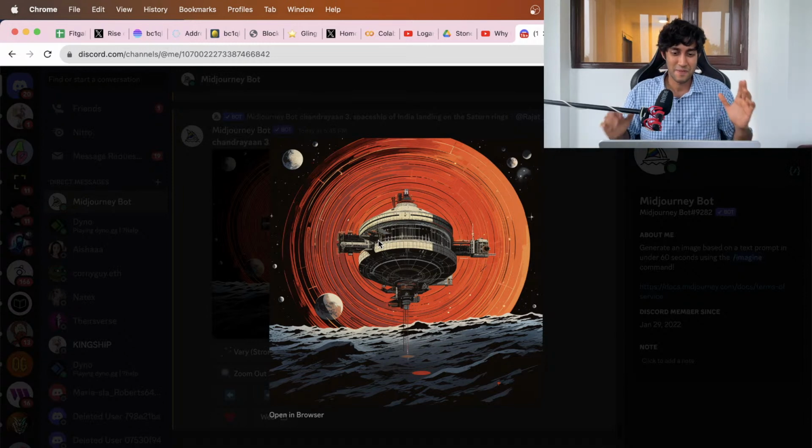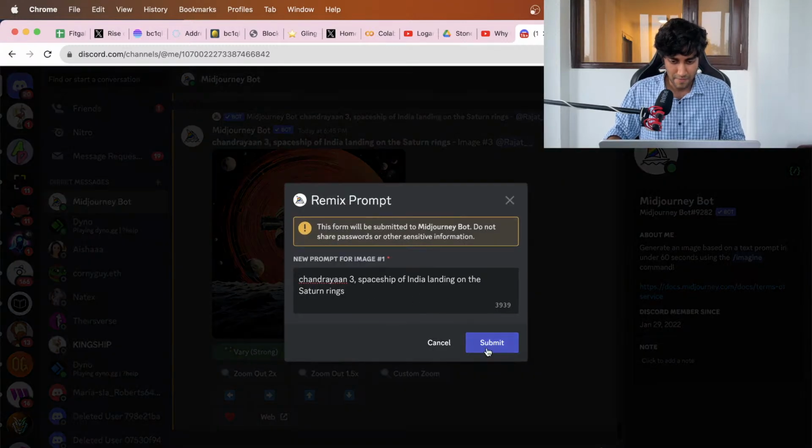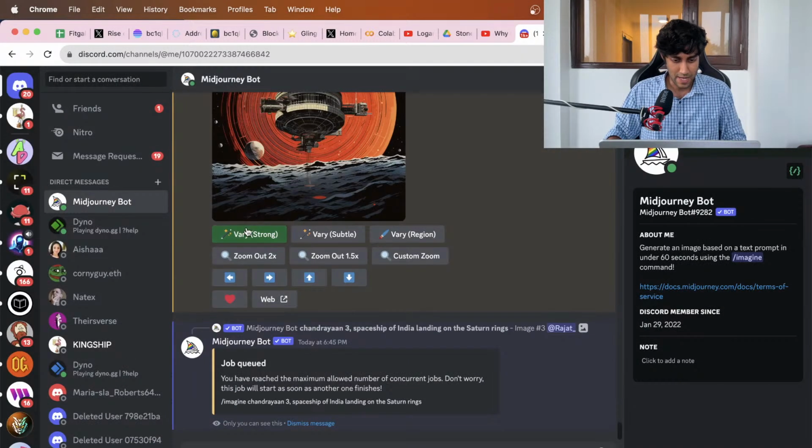Chandrayaan 3, what if it went, or you made a similar spacecraft and sent it to Saturn? This is Midjourney AI imagining it. It's looking so good. So good. What if I want to make variations of this? I can just give it variations. I can just submit, right? I just did very strong. Really good.